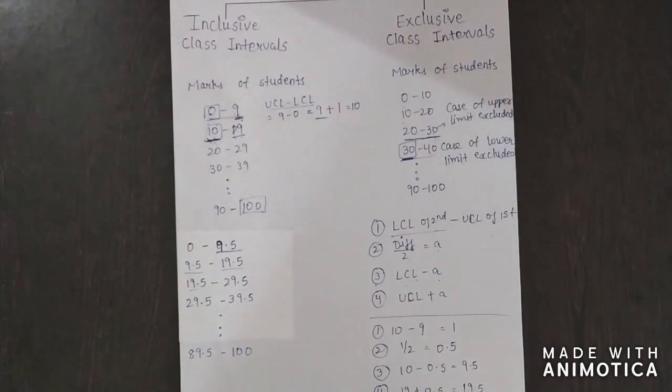Next we learned what a frequency distribution is, and how to make a frequency distribution table using tally marks for both discrete and continuous variables. For the continuous variable, we learned how to calculate the class midpoint and the class interval also. Next we learned what class intervals are and the 2 types of class intervals, inclusive and exclusive class intervals, and how to convert inclusive into exclusive class intervals.